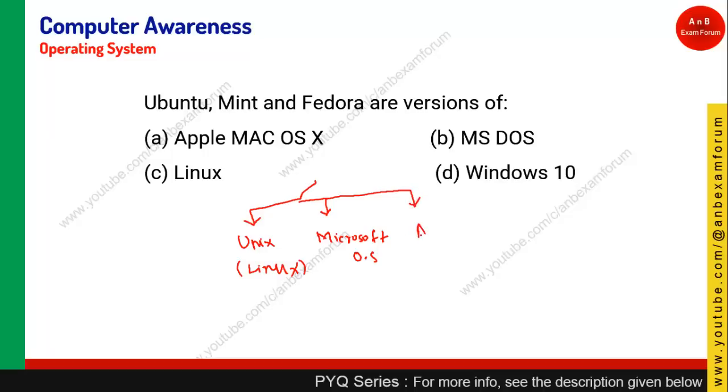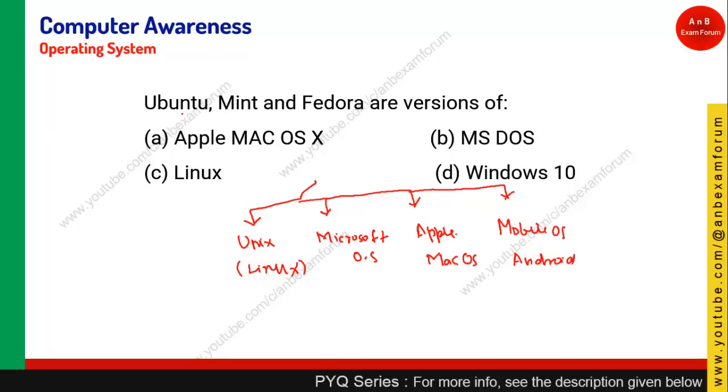Coming to the third, the one that Apple computers are using, like if you have heard of Mac OS. Those are again operating systems used in Apple computers. And the fourth one, nowadays people are using mobile operating systems. You have heard of various operating systems there. The popular one is Android.